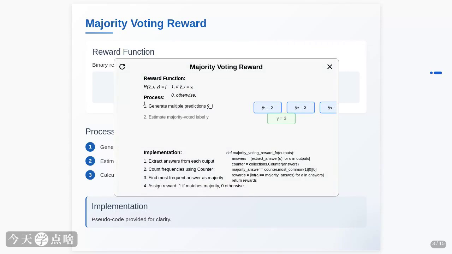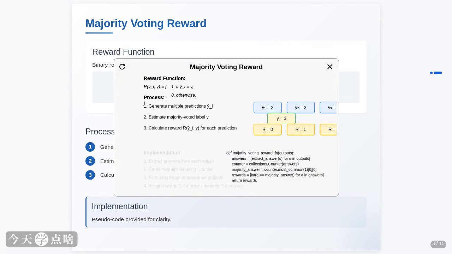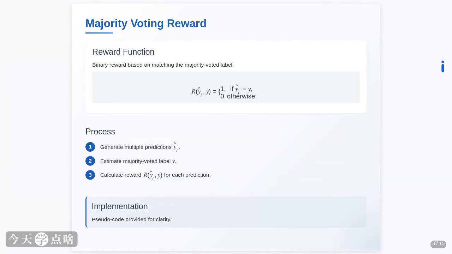The reward function is elegantly simple. It's a binary reward. You get a score of 1 if your prediction matches the majority voted label, and 0 if it doesn't. That's it. So, you run the model, get a bunch of answers, find the one that appears most often, and then check each answer against that majority. If it's a match, boom, reward. If not, no reward. It's like playing a game where the goal is to be consistent with the popular choice.